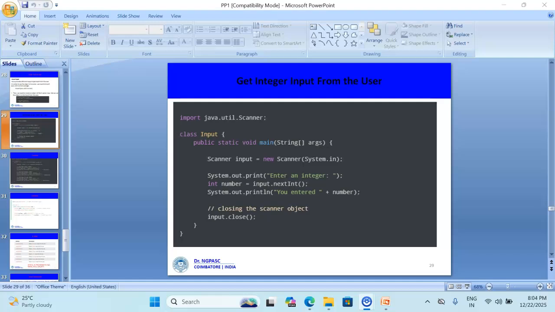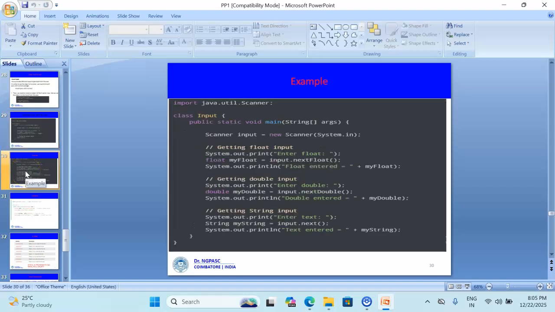Then we need to get the input from the user. If we want to get an integer from the user, we need to use input.nextInt(). That is the syntax for getting an integer. In case you want to get a string, we need to use nextLine(), or otherwise next(). If you want to get a floating value, then we need to use object.nextFloat(). In case of double, object.nextDouble(). Like that, we need to get the input from the user.